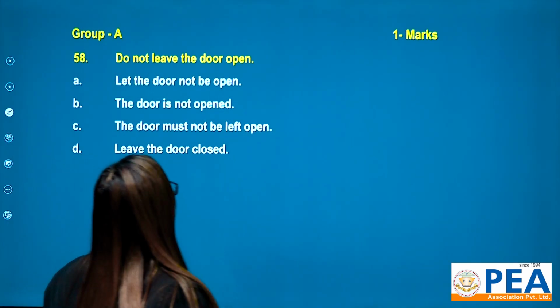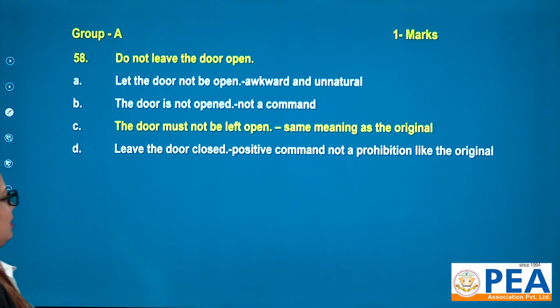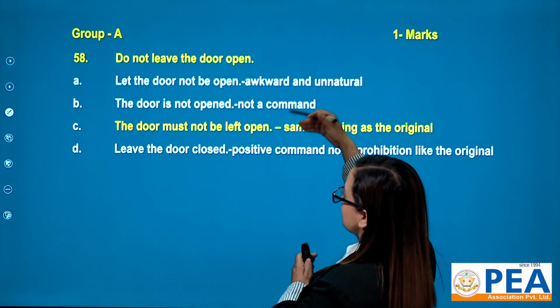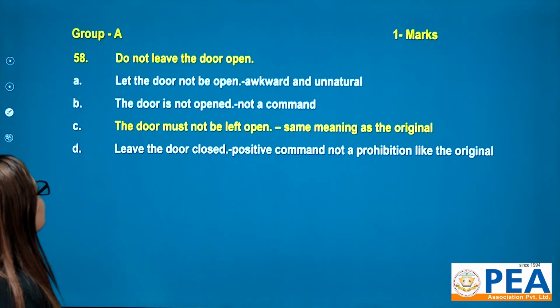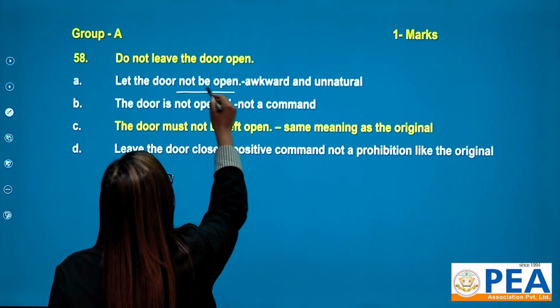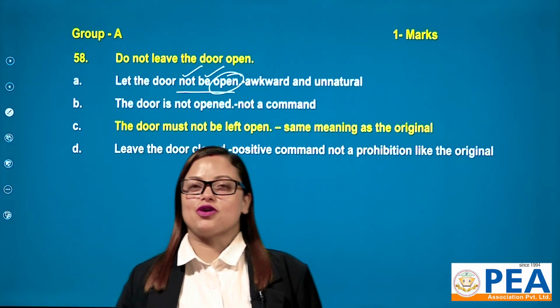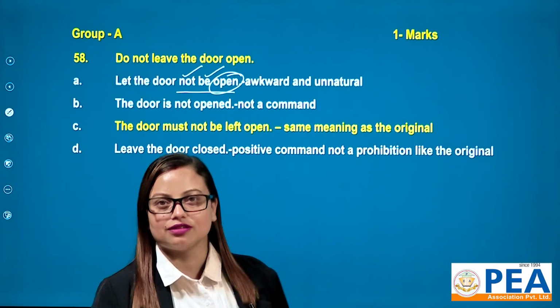58. Do not leave the door open. Let me explain these four options clearly. The very first option is "Let the door not be open." Look here: not be open. This is not in proper structure, right? So it looks awkward and unnatural.